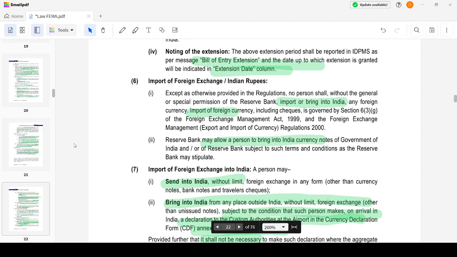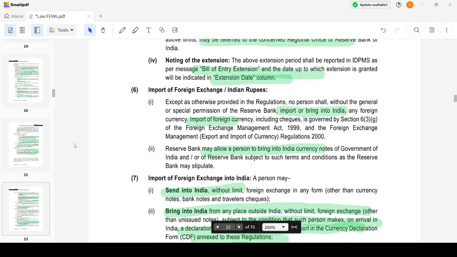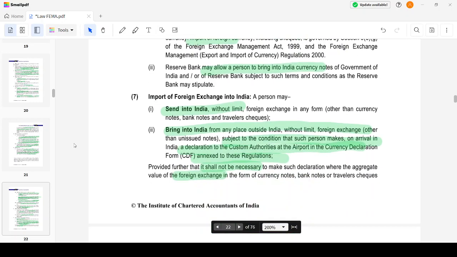Except as otherwise provided in the law or regulations, no person shall, without the general or special permission of the Reserve Bank, import or bring into India any foreign currency. Import of foreign currency, including checks, is governed by FEMA. Reserve Bank may allow a person to bring into India Indian currency notes of the Government of India, subject to terms and conditions. What are the terms? We are going to see now.